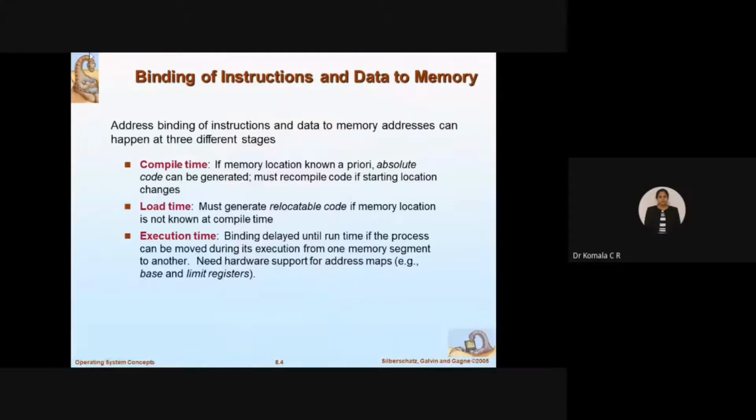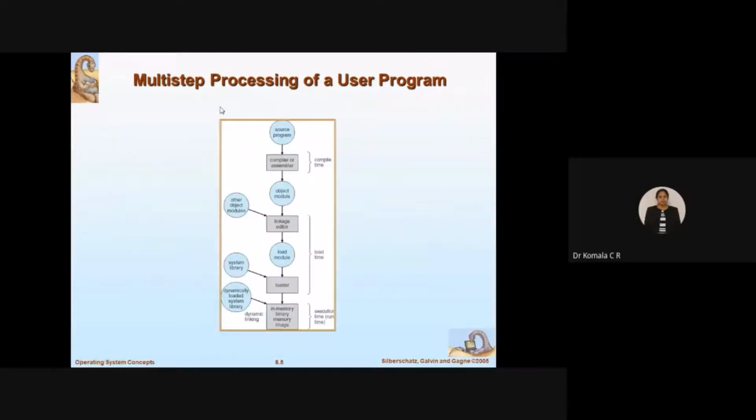So these things, what the CPU does during compile time, during load time, then during execution time, is shown in this diagram clearly. Multi-step processing of a user program: how is your user program going to be processed by the CPU? First you have a source program. During compile time, we go for two kinds of tools here. What are those? Compiler and assembler.